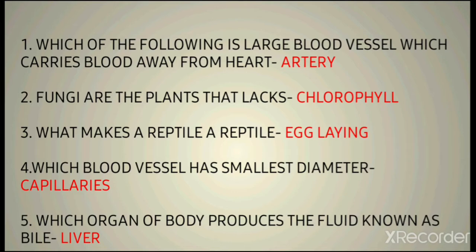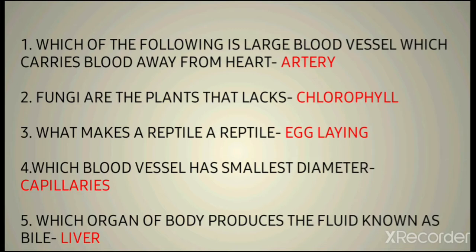Then the second question is, fungi are the plants that lack what? Fungi lack chlorophyll, so that's why they are heterotrophic. There are times when lichen is formed. Lichen is formed by the combination of fungi and algae. In that association, the fungi provide shelter to the algae, and the algae provide food to the fungi. In that way, fungi get food from algae.